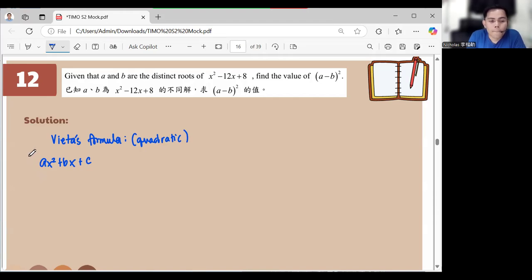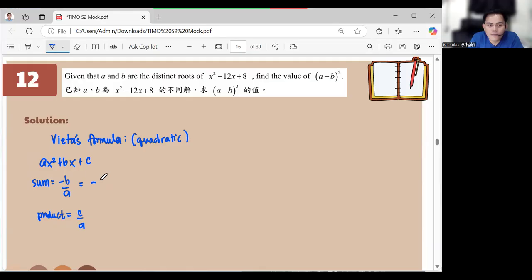So in here, our formula for our sum is just negative b over a, okay? Well, the formula for our product is simply c over a, okay? Now, in this part, it's negative b over a.